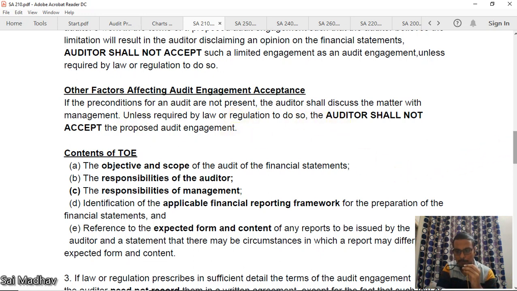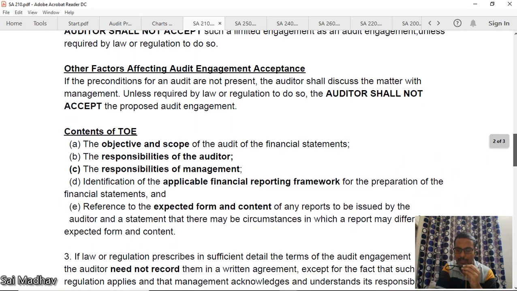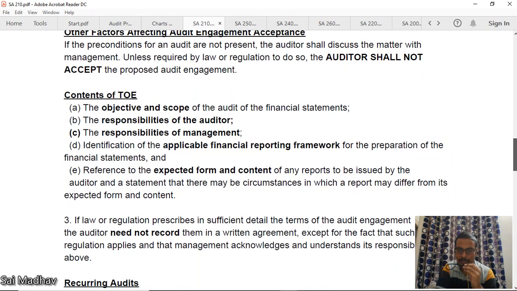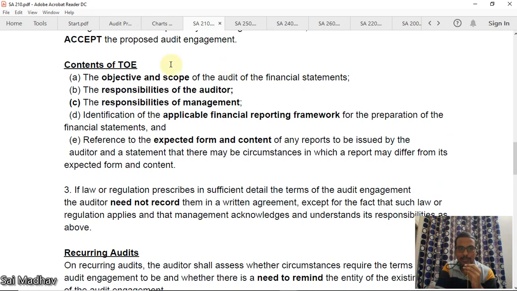That means only if all the preconditions are present will the auditor accept the engagement. Now, terms of engagement is a communication between the auditor and the management or TCWG. What are the contents? The objective and scope of the audit of financial statements, the responsibilities of the auditor, the responsibilities of management, identification of the applicable FRF, and reference to the expected form and content of reports.